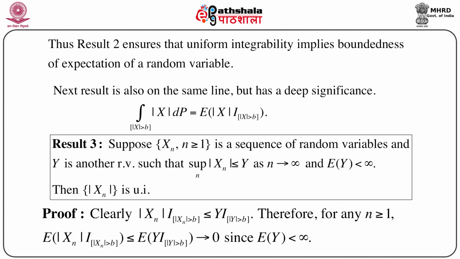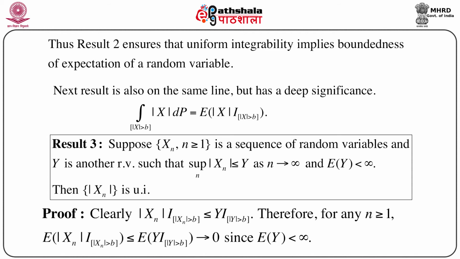The next result is also in the same line, but it has a deep significance. Just recall that we can write the integration of mod X dP over mod X greater than b as the expectation of mod X times I of mod X greater than b. Then result 3 states that suppose Xn is a sequence of random variables and Y is another random variable such that the supremum over n of mod Xn is less than or equal to Y and the expectation of Y is less than infinity. This is very important, that the first moment of Y is finite. Then we can show that the sequence of modulus of Xn is also uniformly integrable.